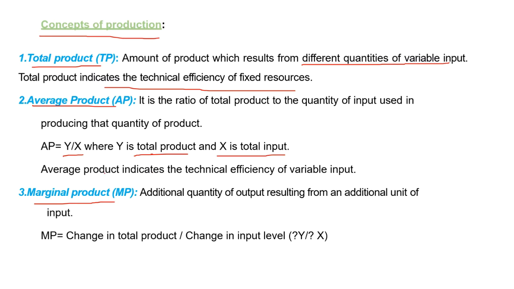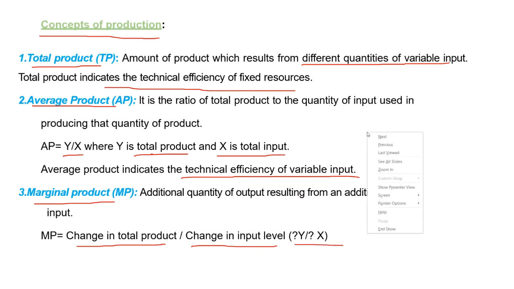It indicates the technical efficiency of the variable input. Marginal product is the ratio between the change in the total output and the change in the total input level. That is delta y by delta x.